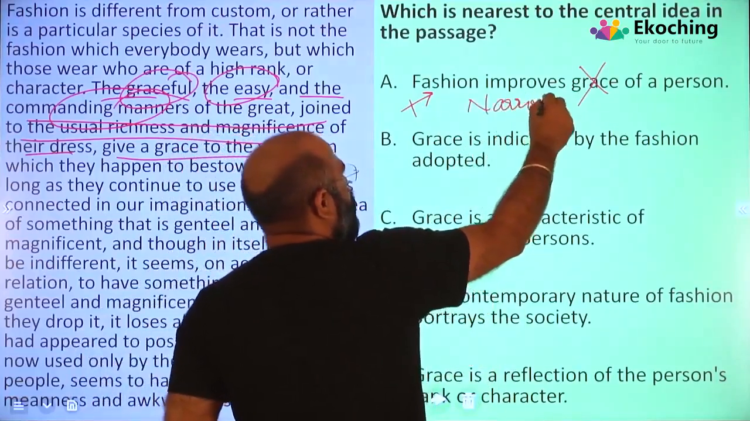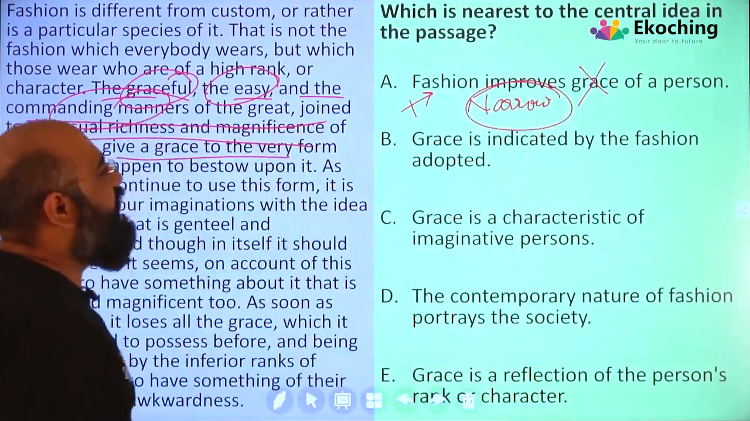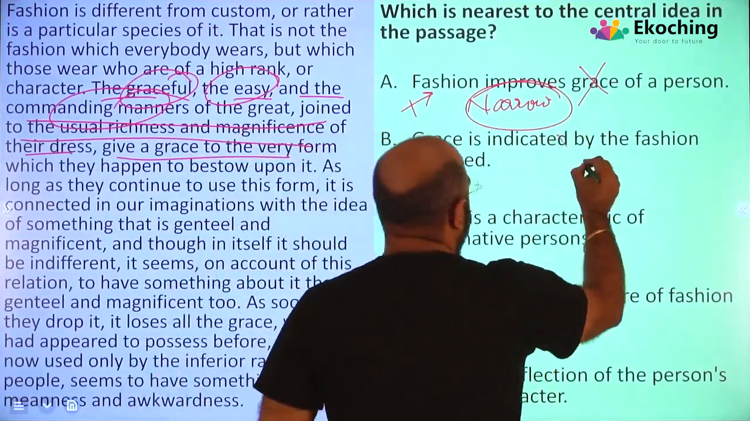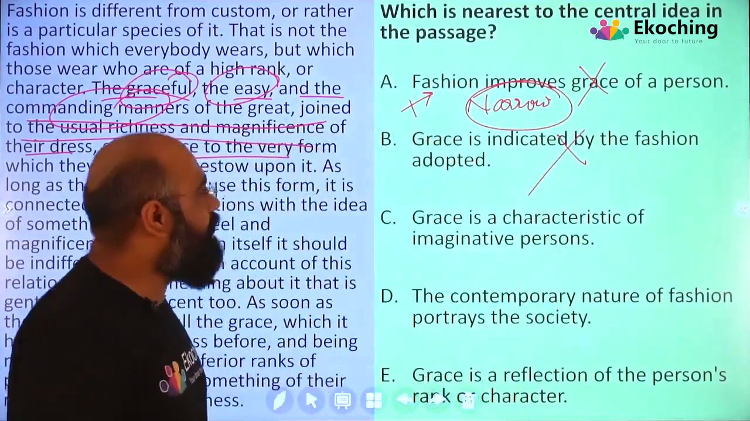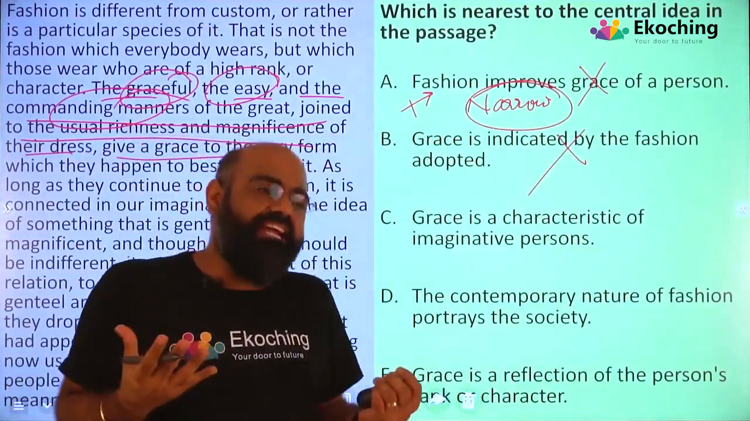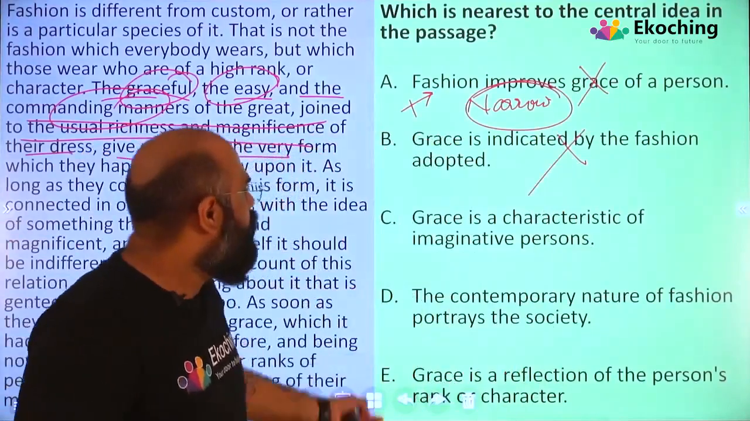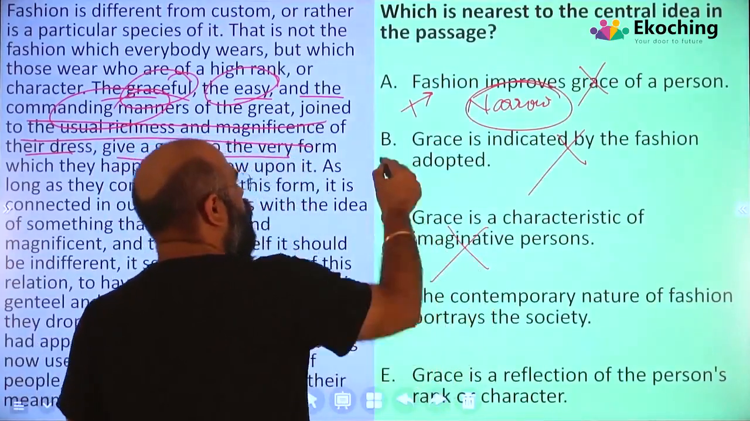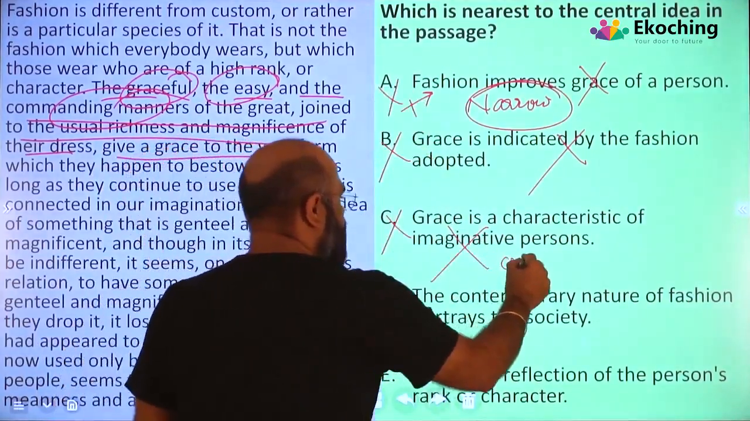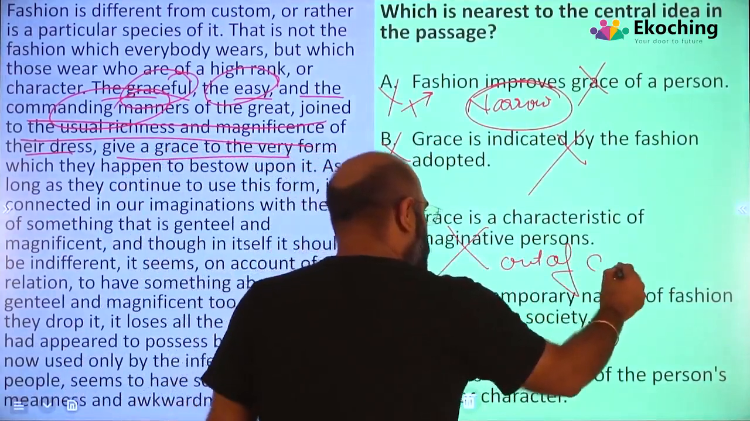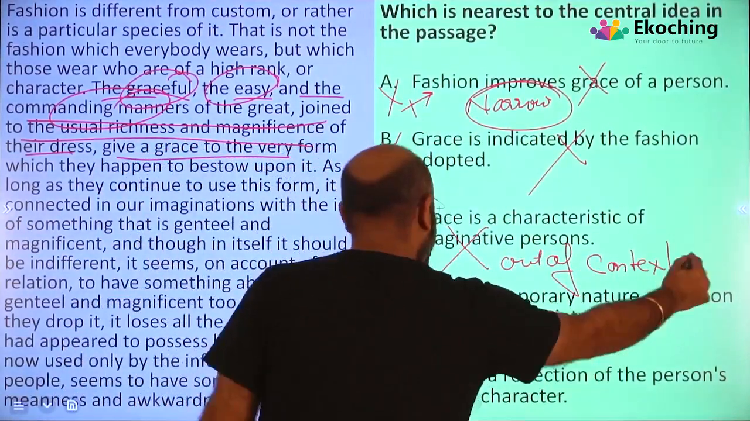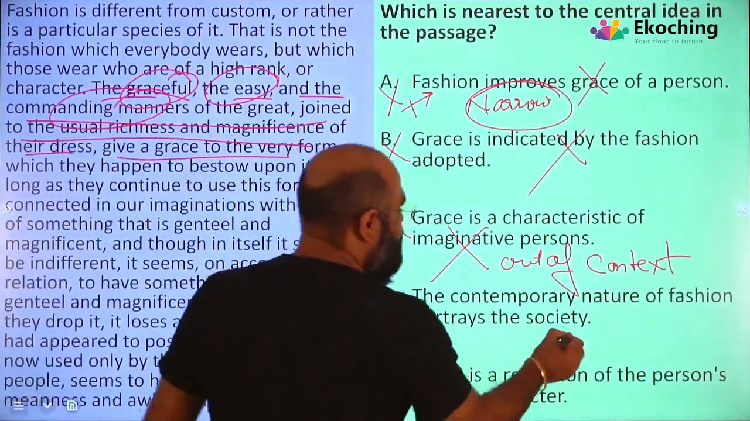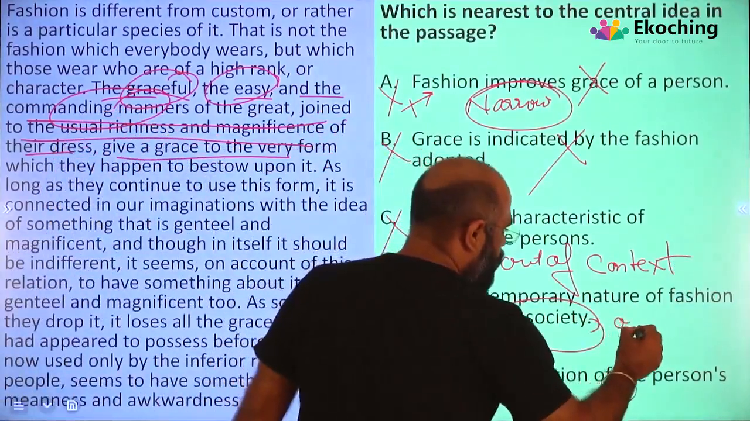Again a narrow option. Let's go to 2. Grace is indicated by the fashion adopted. No. Grace is not indicated by the fashion adopted. Grace is indicated by the one who is wearing it. Grace is a characteristic of an imaginative person. No. Again out of context. Nowhere did we talk about the imaginative person. The contemporary nature of a fashion that keeps going portrays the society: out of context.